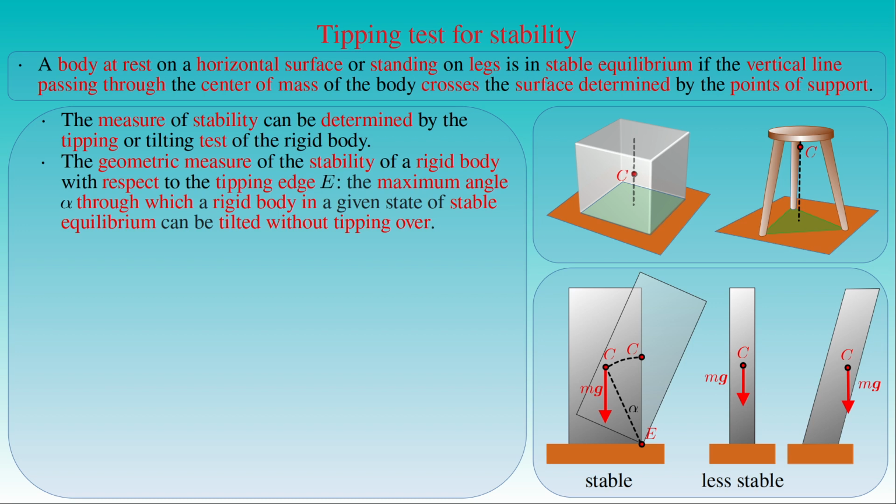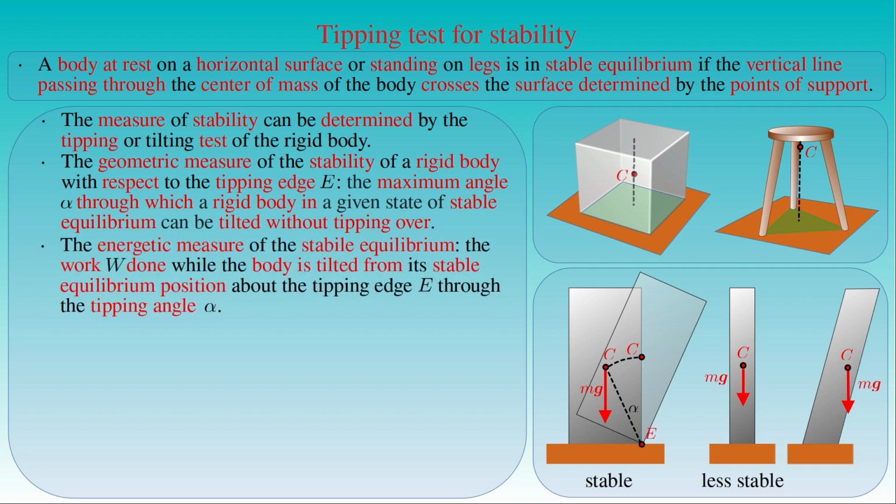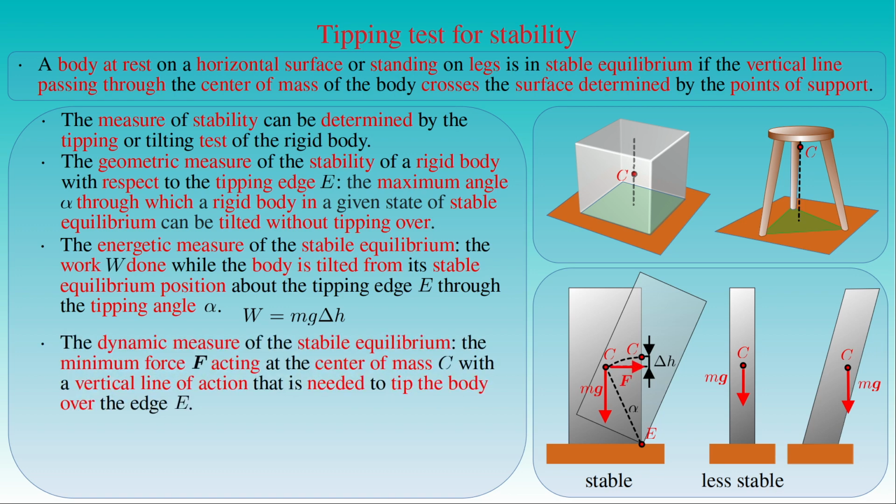The energetic measure of the stable equilibrium of a rigid body is given by the work done while the body is tilted from its stable equilibrium position about the tipping edge E through the tipping angle alpha. If the increase in the height of the center of mass C is equal to delta H, then the work W done against gravity is given by the mass m of the body, times the magnitude of the gravitational acceleration g, times delta H. The dynamic measure of the stable equilibrium of a rigid body is given by the minimum force F acting at the center of mass C with a vertical line of action that is needed to tip the body over the edge E.